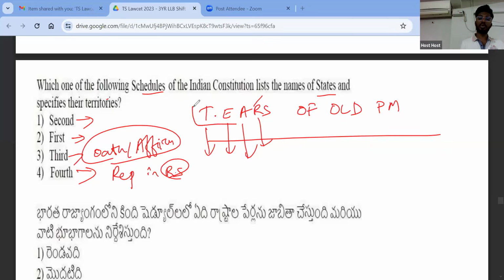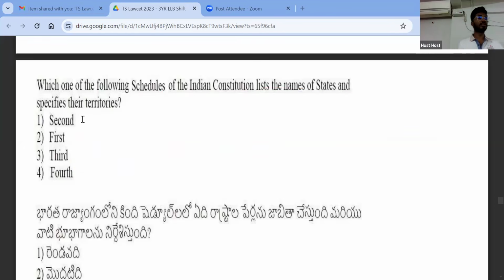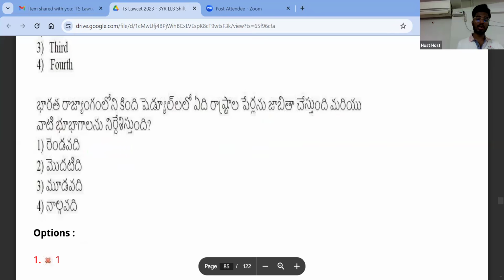So you remember this small mnemonic which is there in the class. You go and watch the recording and remember this particular thing. You will answer every question that comes on schedule in the exam. Now, this is the second question, I guess, on schedule. Last time he asked about 8th schedule. Now he's asking about 3rd schedule. So very important. You cannot afford to miss out on this.